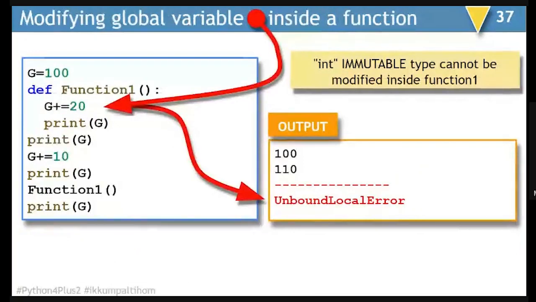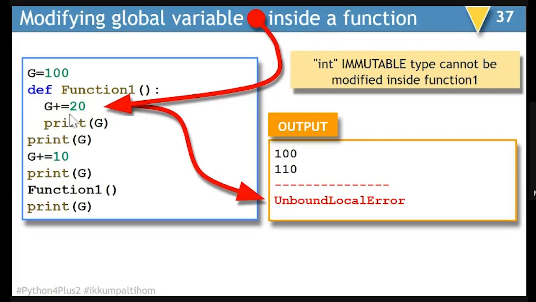Now, this example is very important for you to understand. Think about you have a global variable and this global variable is an immutable type. G is 100. 100 means integer and integer is immutable type. If you are trying to make use of this g inside the function, when I was writing g is equal to 10 or g is equal to 20 inside, it was perfectly fine because it was treating it as a local variable. But if I am trying to do g plus equal to 20 here, it will not be permissible.